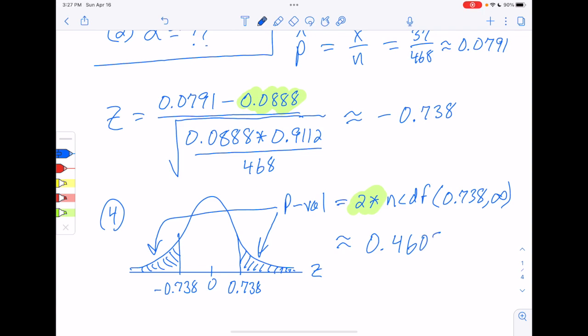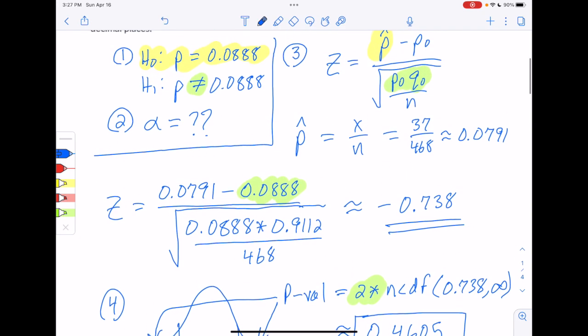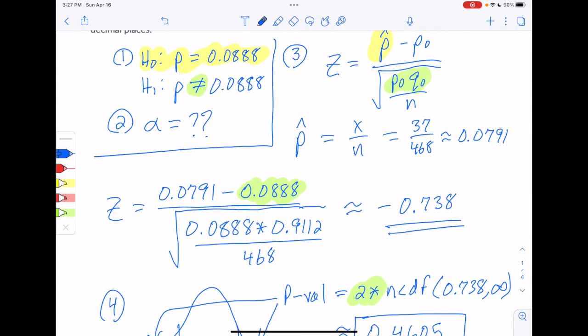Let's go write that down. 0.4605. That's our p-value. That was actually the thing they asked us to find on the version of the problem that I have here. So we'll box that. That's what would go into active learning for your p-value. But in the previous problem, we wanted the test statistic. That would have been this piece. Problem before that was probably setting up H0 and H1, so we have that up top.